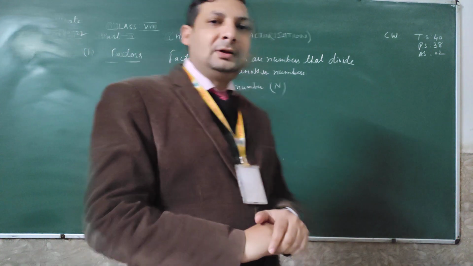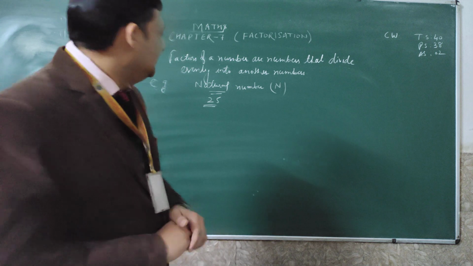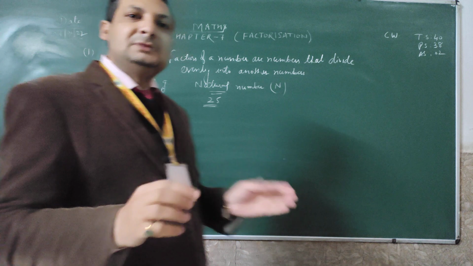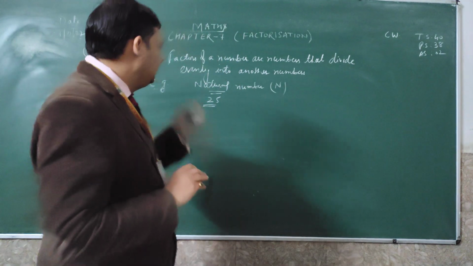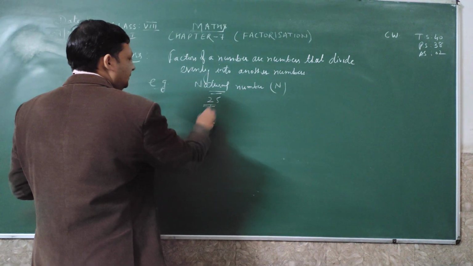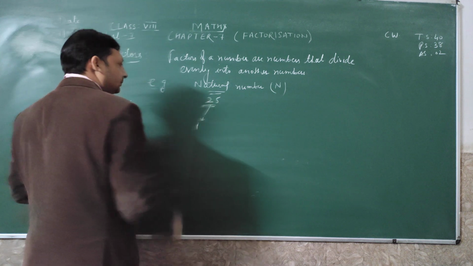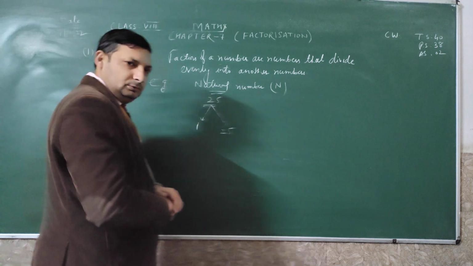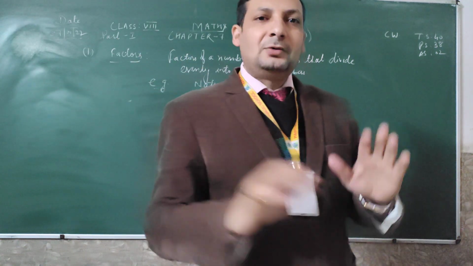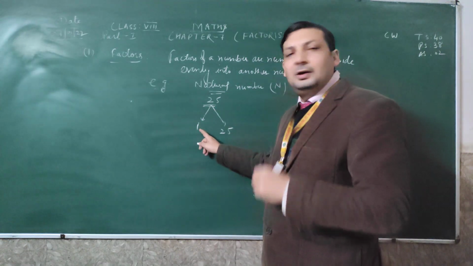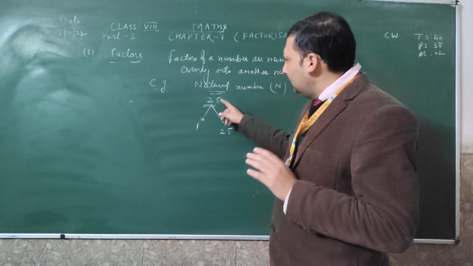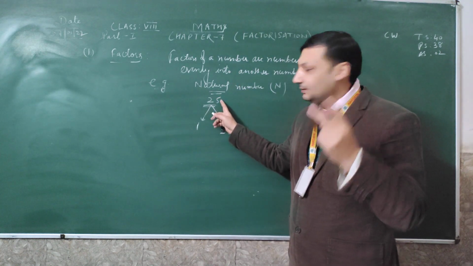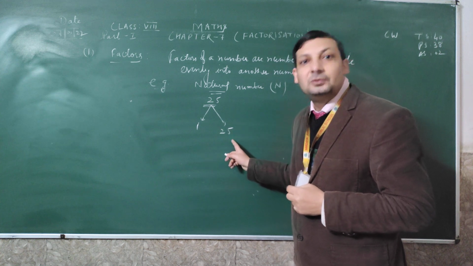Now I have to find the factors, because we are understanding the factor. Factors of 25. Everyone knows that 1 is a factor of every number. So 1 is a factor of 25. Another factor is the number itself. Whenever we find factors of any number, 1 is a factor of every number, and the number itself is also a factor. That means 25 is divided into two factors, 1 and itself, 25.